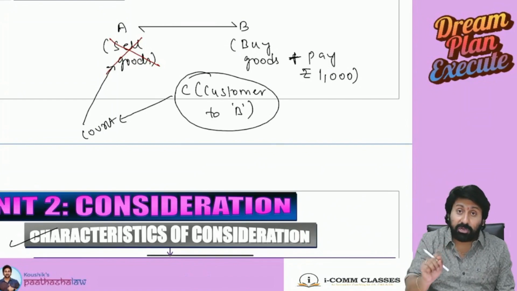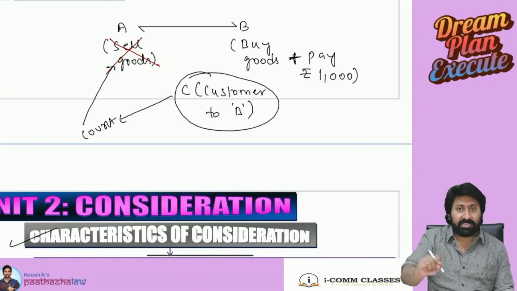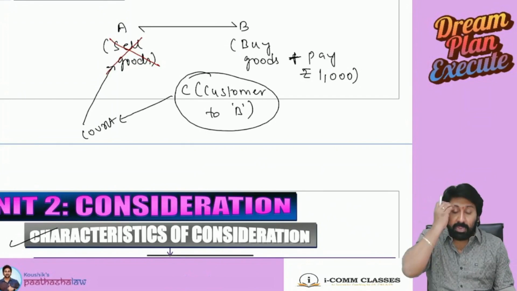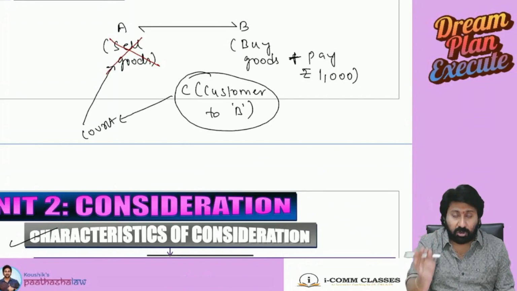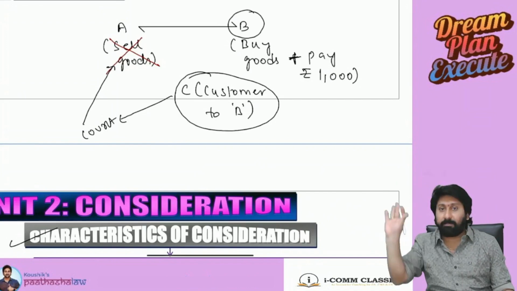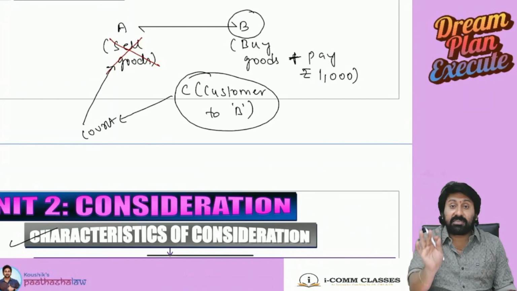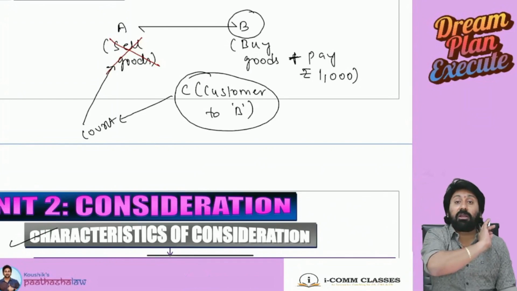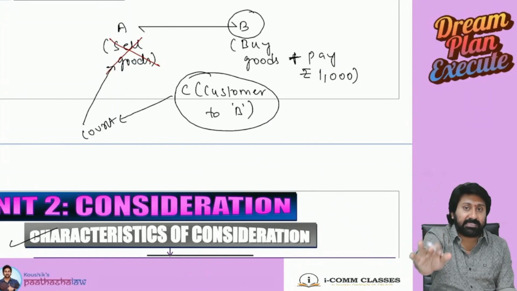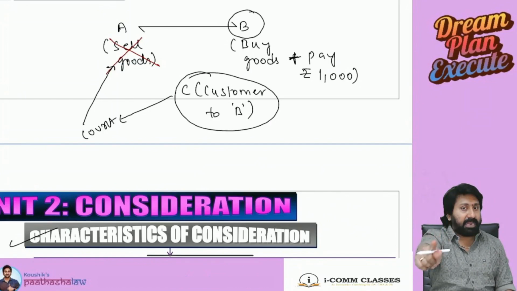A stranger to a contract can sue for consideration, but not for the contract. Simply to tell, if A does not enforce the contract or breaches the contract, B only will have a right to sue A, not some third party. A stranger to a contract will not get any rights on the contract, but may get rights on consideration. Sir, what do you mean by get rights on consideration?